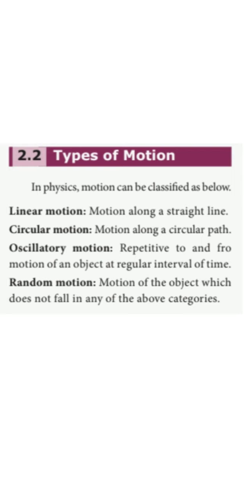There are various types of motion. The first type is linear motion, the motion along a straight line. If a bus travels on a highway road in a particular direction, we call it linear motion. Circular motion is a motion along a circular path.